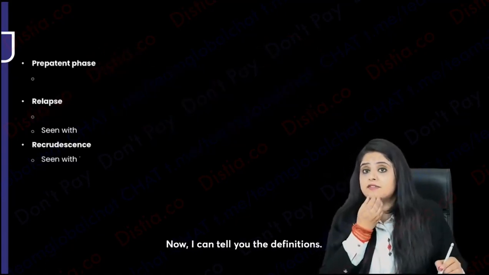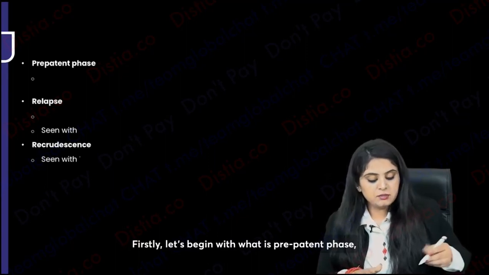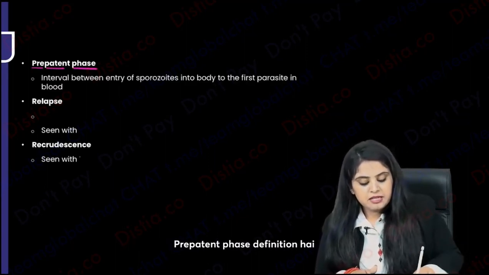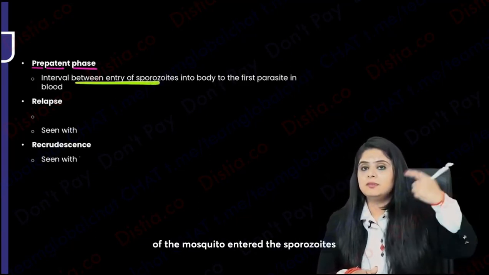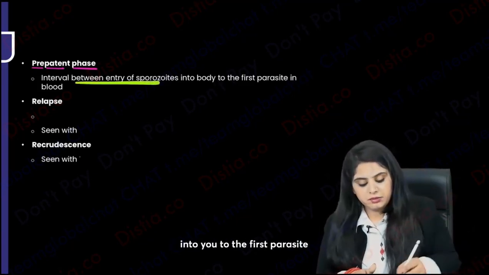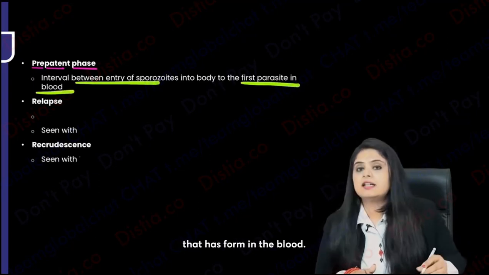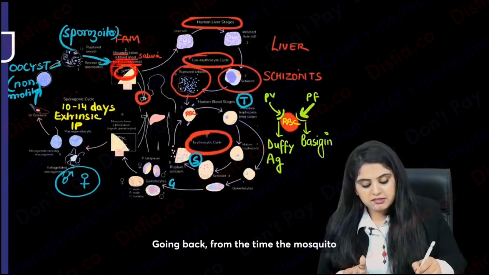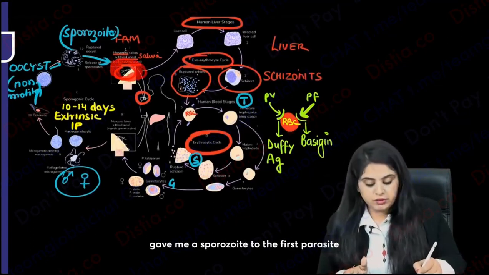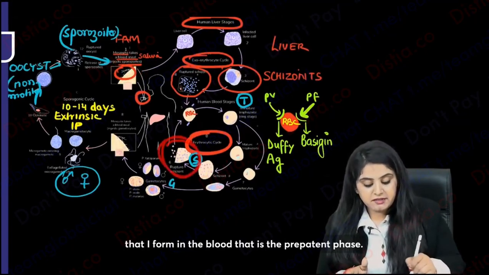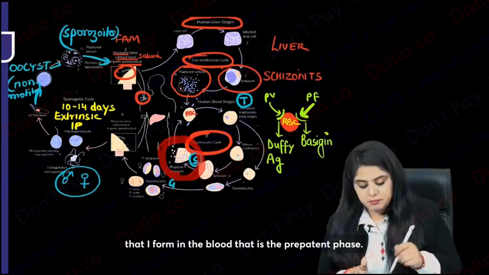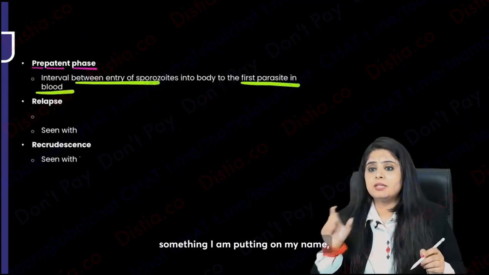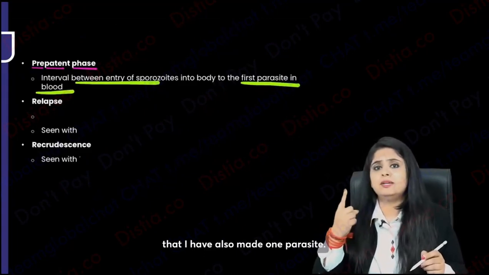Now I can tell you the definitions. Let's begin with what is pre-patent phase. The definition of pre-patent phase is the time from when the saliva of the mosquito entered the sporozoites into me to the first parasite that I form in the blood. Going back, from the time the mosquito gave me a sporozoite to the first parasite that I form in the blood, that is the pre-patent phase. Basically, I am putting a patent on my name, that yes, I have also made one parasite.